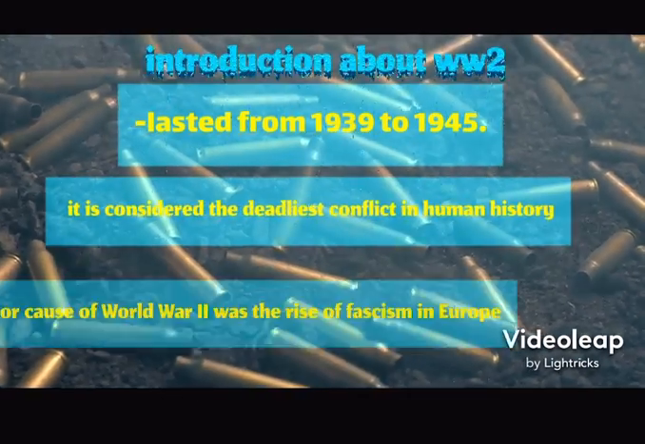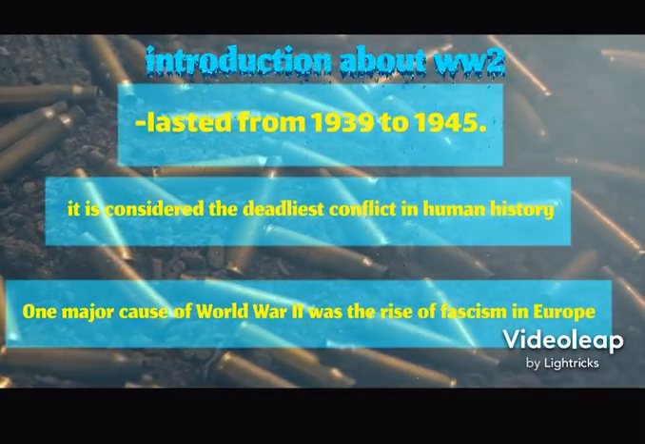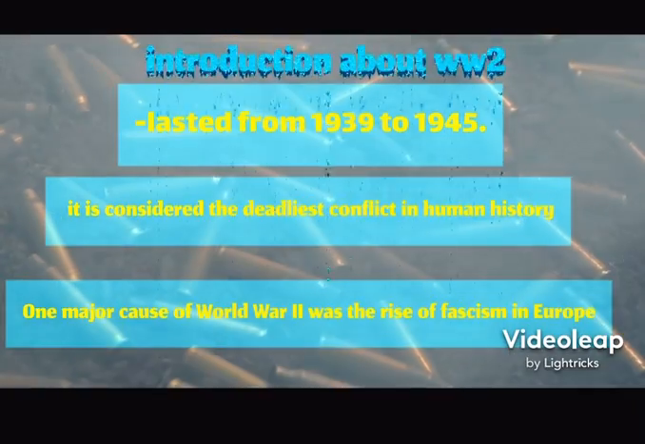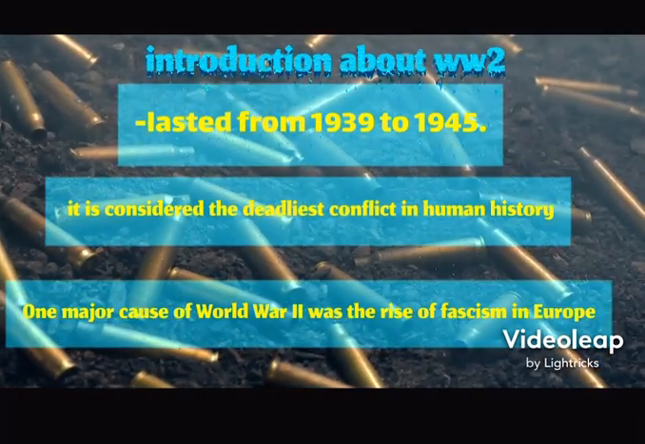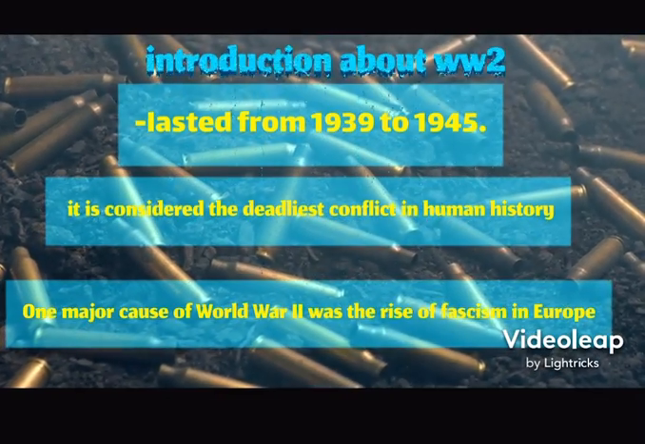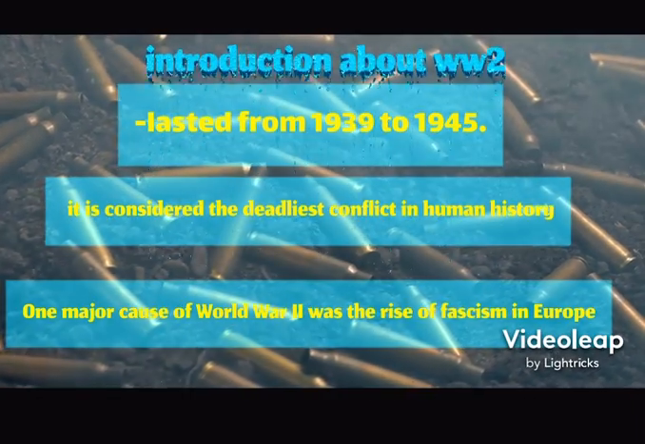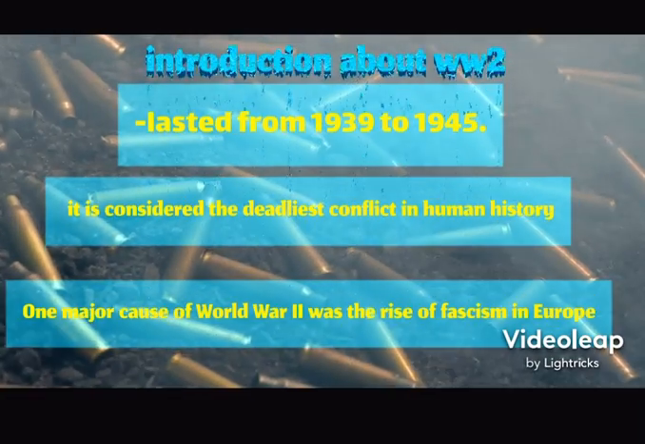Starting off, I will give you an introduction about World War II. So, World War II was the second global war that lasted from 1939 to 1945. The war involved a majority of the world's countries, and it is considered the deadliest conflict in human history. One major cause of World War II was the rise of fascism in Europe. Fascism is a political system that gives total power to a dictator.